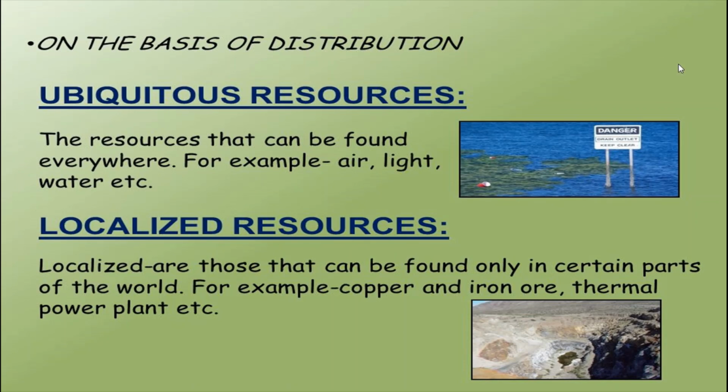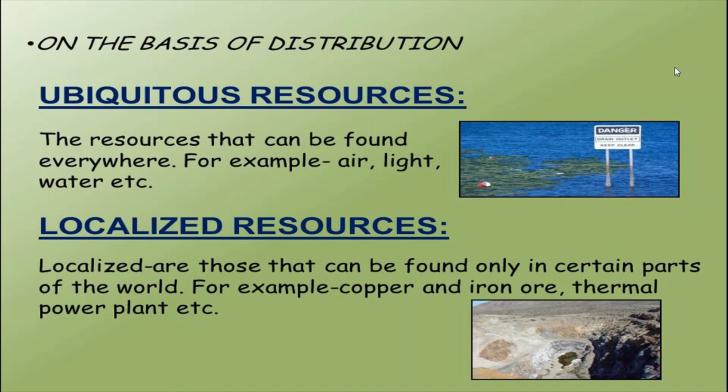So localized resources can be found only in certain parts of the world, for example copper and iron ore, thermal power plants, etc. Minerals and ores are deposited only in certain areas, not everywhere. All rocks are not minerals, isn't it? Like that, localized resources can be found only in certain parts of the world.